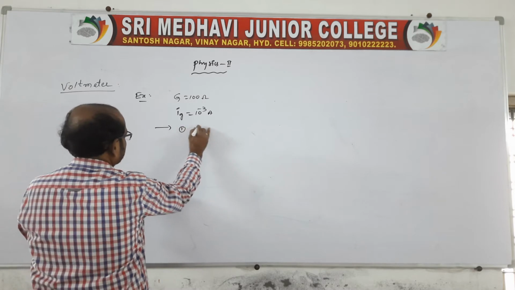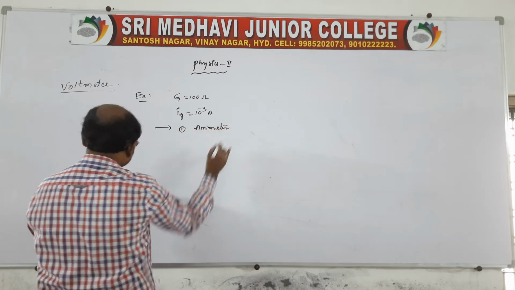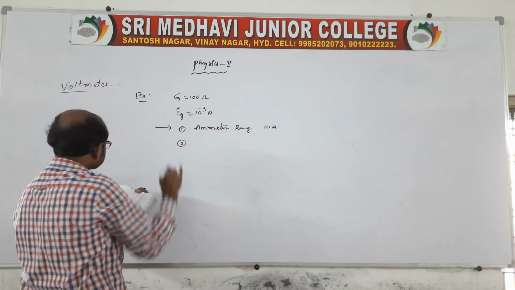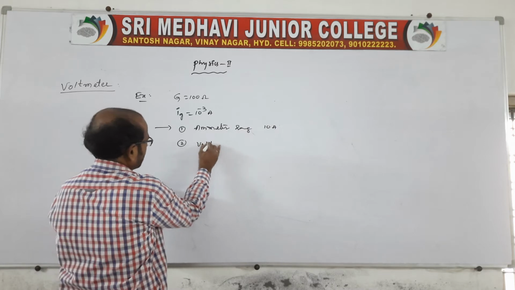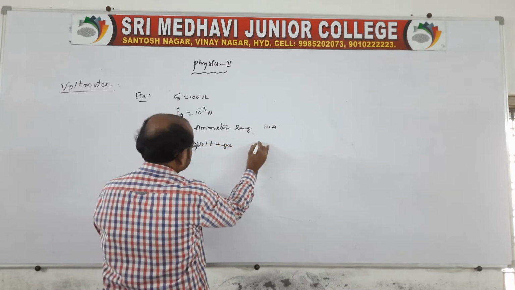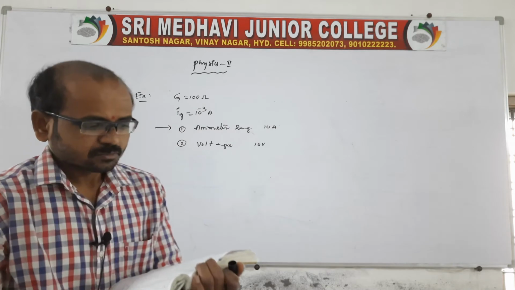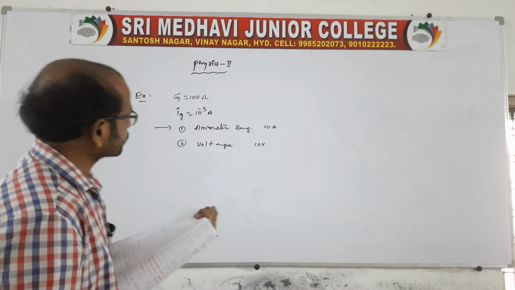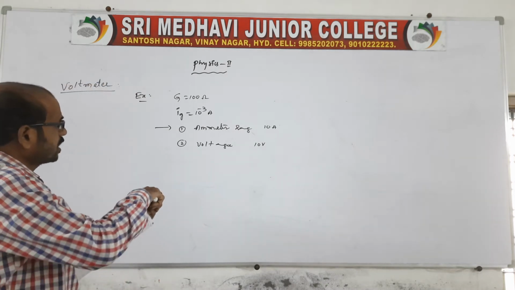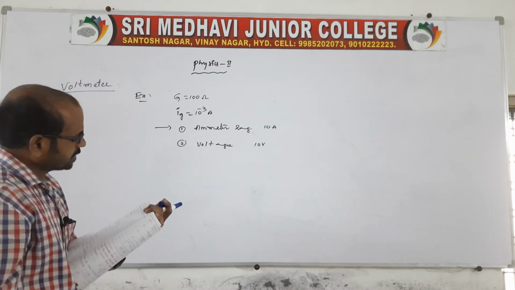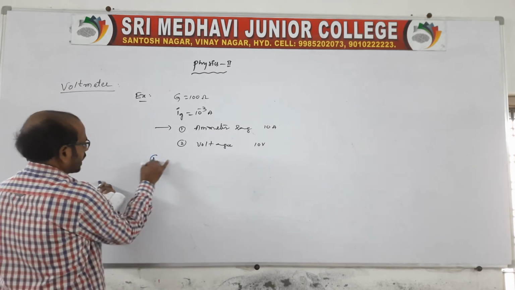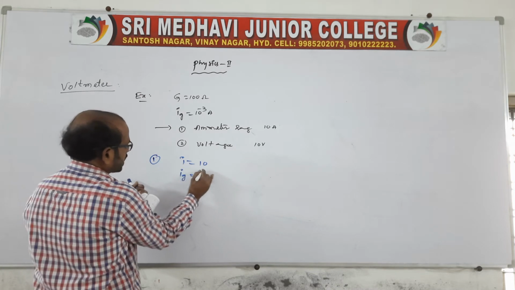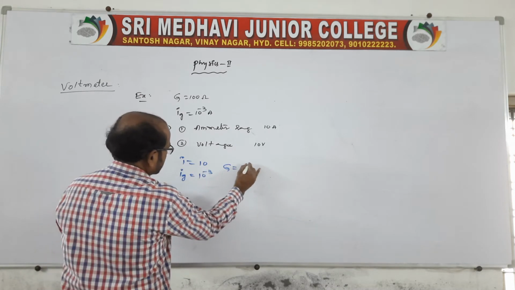First, an ammeter of range 10 ampere. Second, a voltmeter of range 10 volt. There is a capital G, and here the current through the galvanometer is 10 power minus 3. The ammeter range is given. That means here the current I is equal to 10, Ig is equal to 10 power minus 3, and G is equal to 100 ohms.